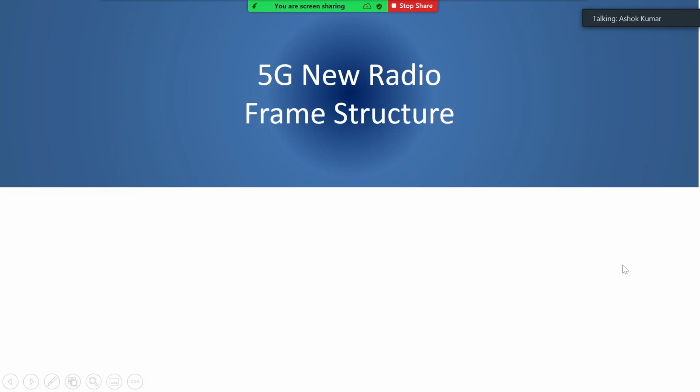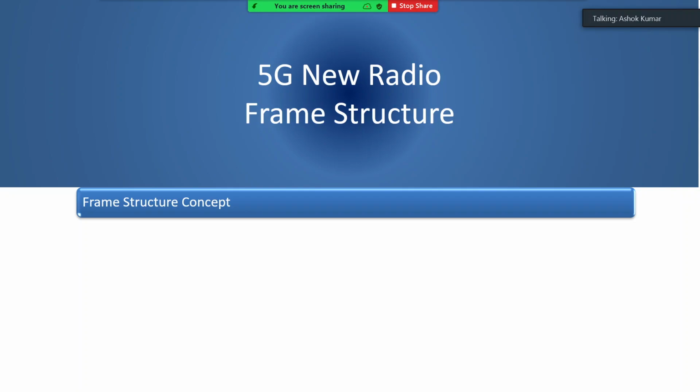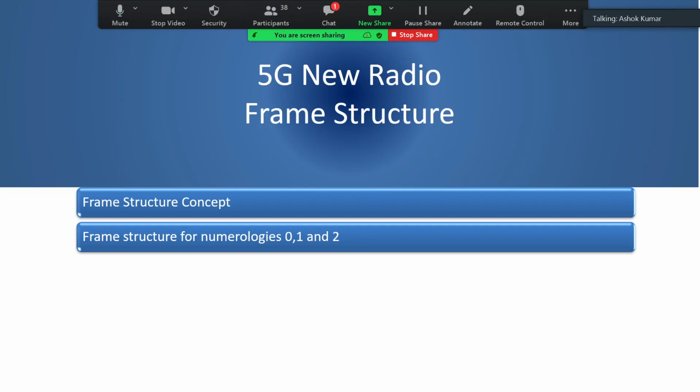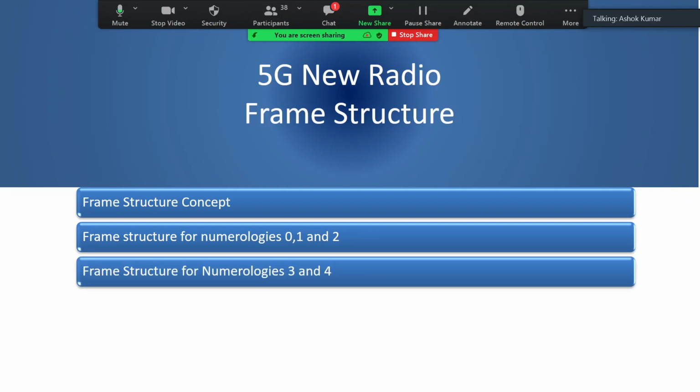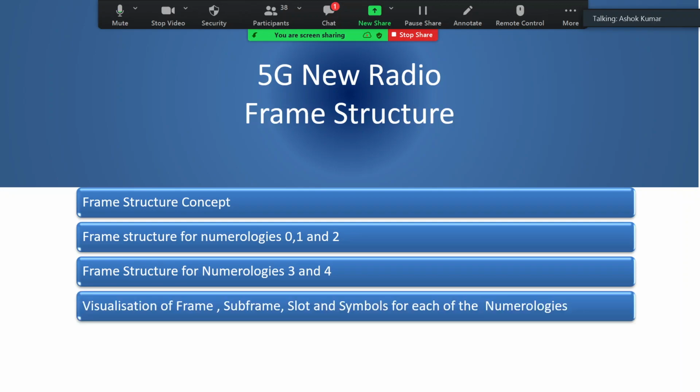So let's start the new session, that is 5G new radio frame structure. In this course we will understand the frame structure concept in 5G new radio, and we'll also compare that with 4G, and then we will look at frame structure for various numerologies 0, 1 and 2, and also then 3 and 4. After that we will try to visualize frame, subframe, slot, symbols for each of the numerology.